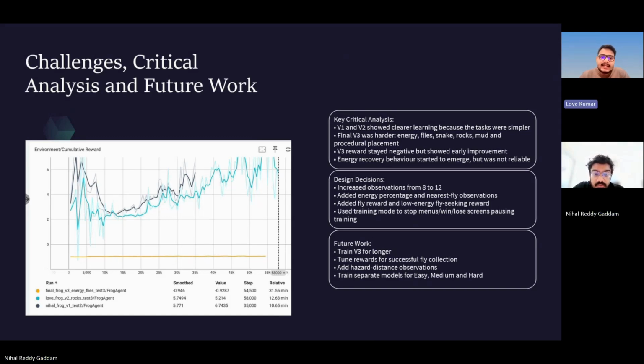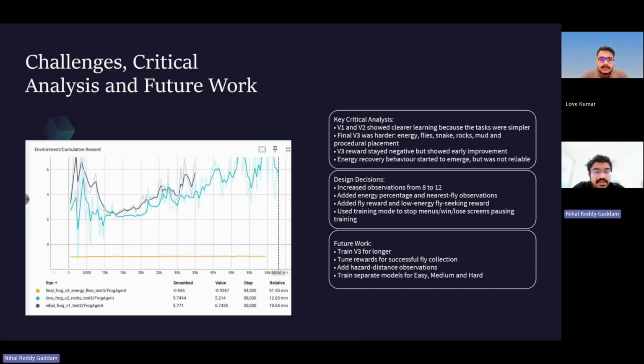Several design decisions came from this challenge. We increased the observation size from 8 to 12 so the agent could observe energy and nearest fly information. We added fly reward and low energy fly seeking reward to support energy recovery behavior. We also used training mode so the menu, win screen, and lose screen would not pollute ML training. Another design decision was to keep mud as a slow down mechanic only, instead of making it another health damage hazard.